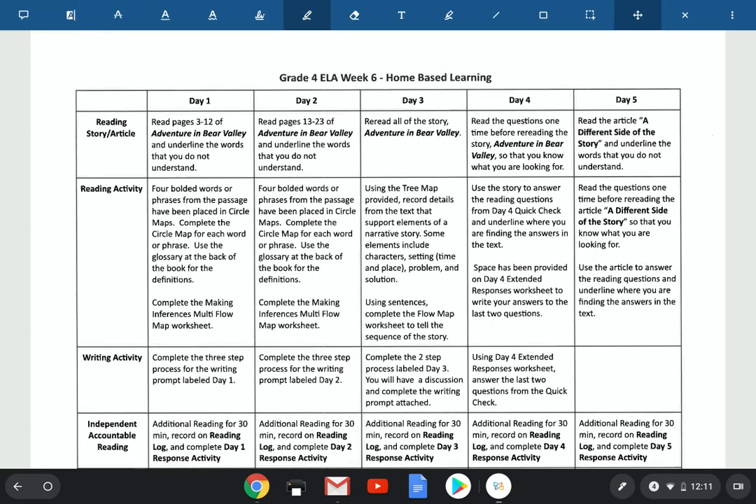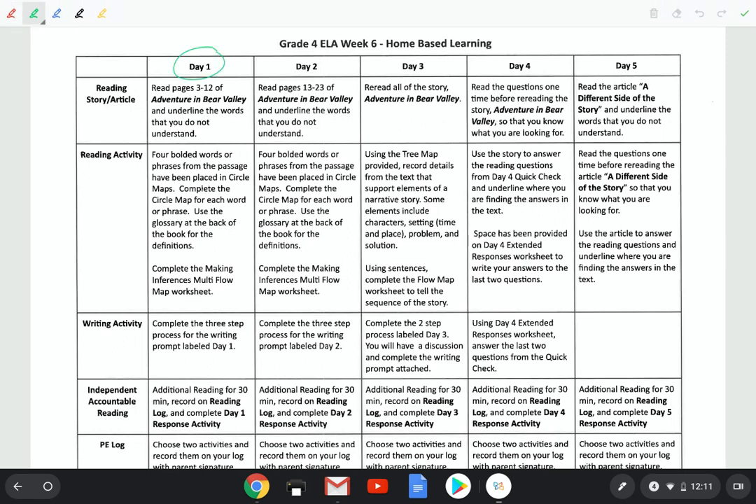Okay, so week 6, day 1 here. You are going to be reading a little book. It's titled Adventure in Bear Valley. And so for day 1, if you notice, they're asking you to read pages 3 to 12. Okay, so you read those pages, and then you still do circle maps, and it says here that they put some words already in there. So instead of you choosing the words, they're going to complete them based on the words that they already gave you in the circle map.